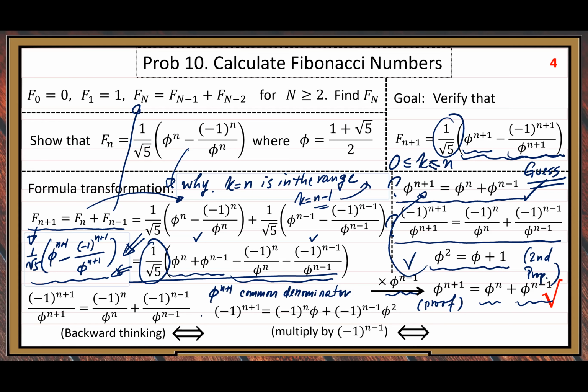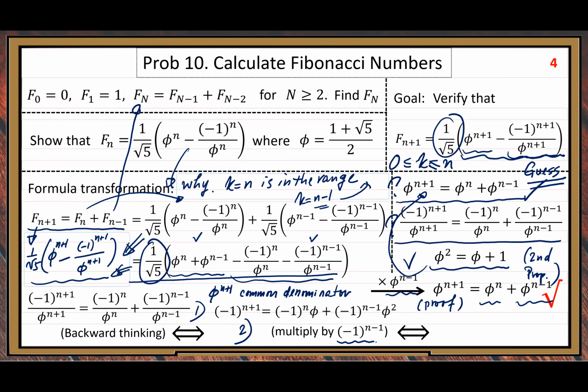So we treat this as the first round of simplification. We remove the denominator part by multiplying by the appropriate common denominator. The second simplification step, we try to remove the annoying negative one term. So how to remove that?